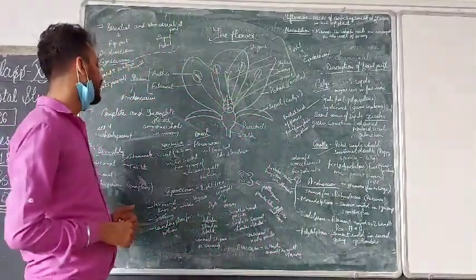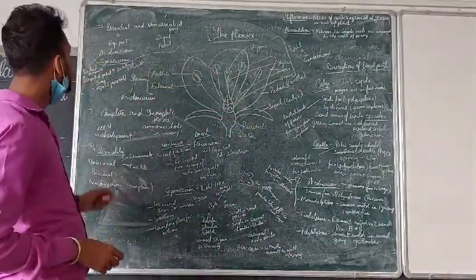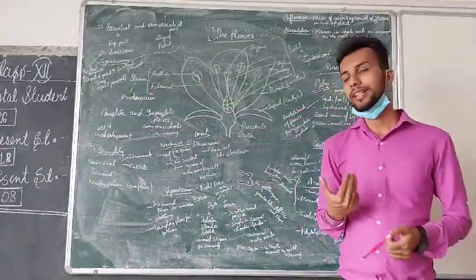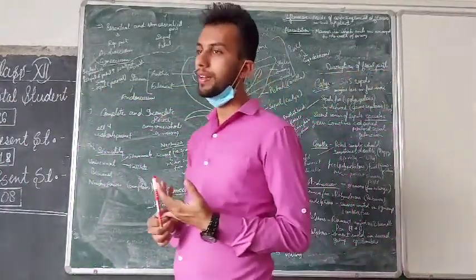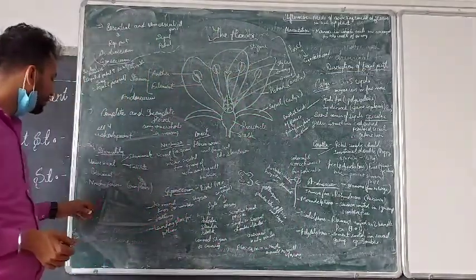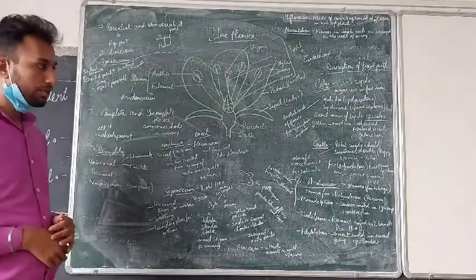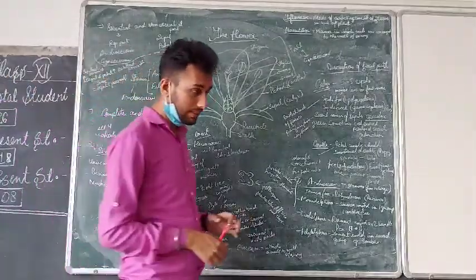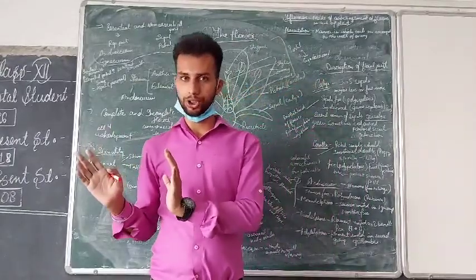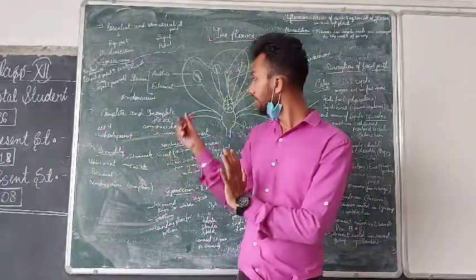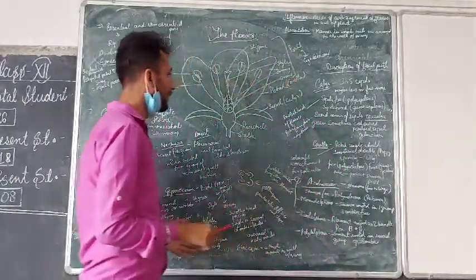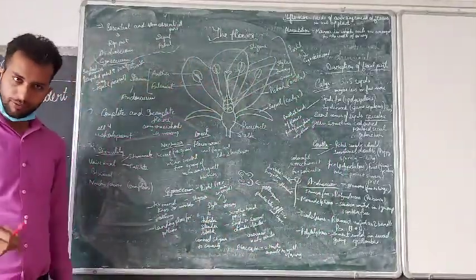Now, coming to the sexuality of the flower. Sexuality of the flower is of three types. The first is the unisexual flower, the second is the bisexual flower, and the third is the neuter flower. Coming to the unisexual: a unisexual flower is one in which one flower is a male flower, carrying the androecium, stamens and filament, and it is not carrying the female part.